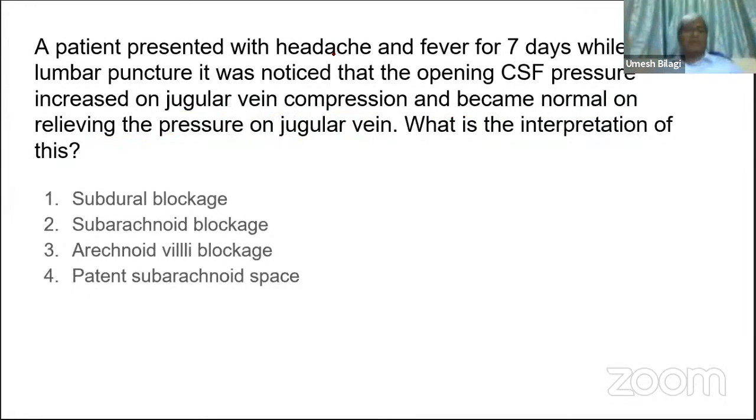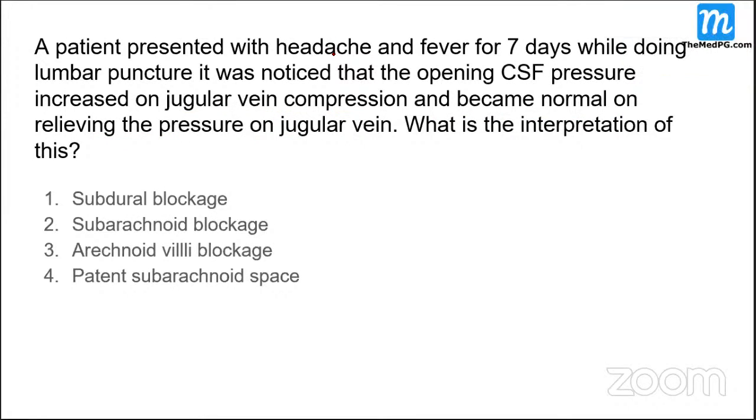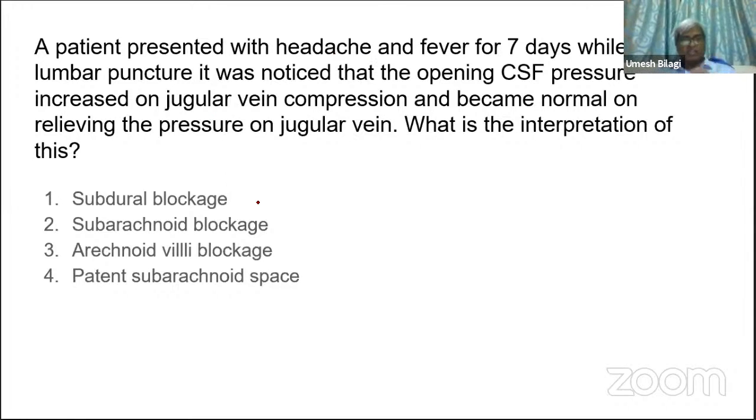Now, you are suspecting meningitis, and you are doing a lumbar puncture. So you compress the jugular vein and you are measuring the CSF pressure. The CSF pressure measurement gets increased, and on relieving, it gets decreased. What does it suggest? Does it suggest subdural blockage, subarachnoid blockage, subarachnoid villi blockage, or patent subarachnoid space?